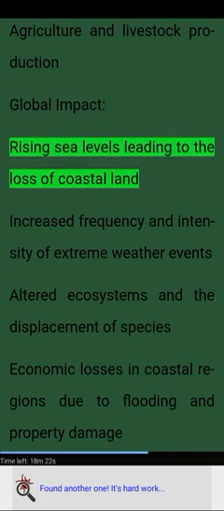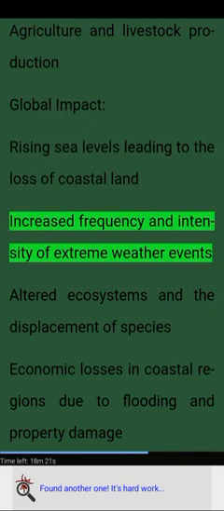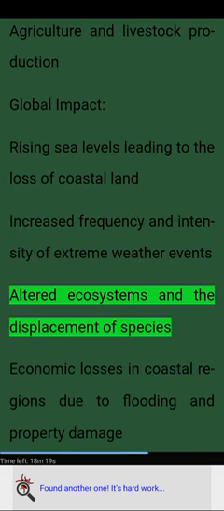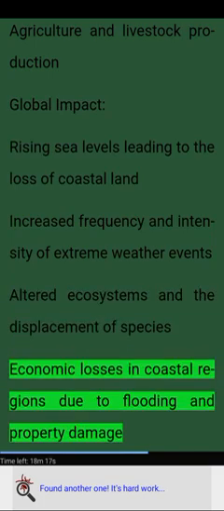Global impact. Rising sea levels leading to the loss of coastal land. Increased frequency and intensity of extreme weather events. Altered ecosystems and the displacement of species. Economic losses in coastal regions due to flooding and property damage.